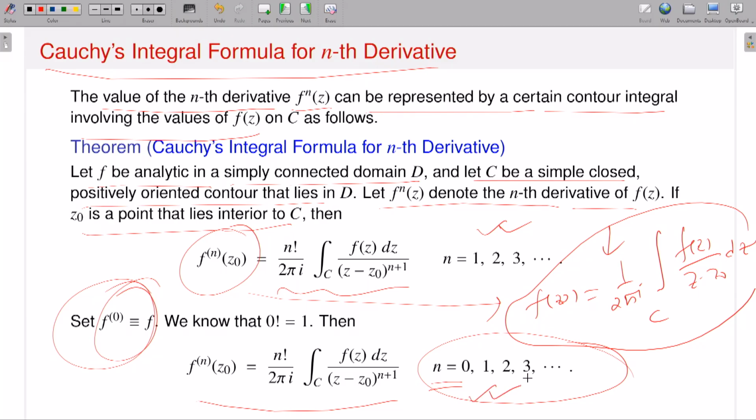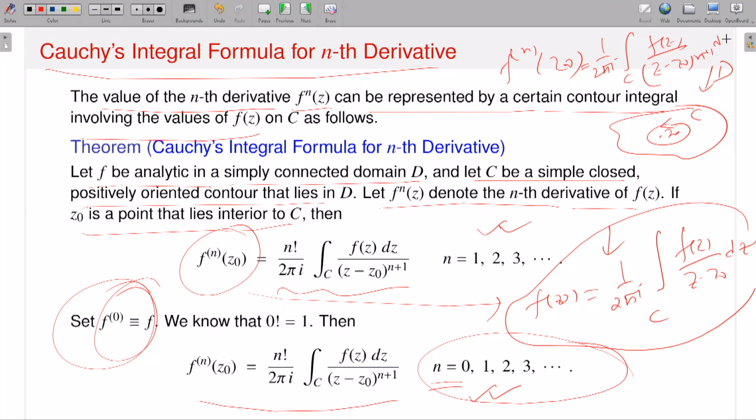So if my function is analytic in a simply connected domain, and if I take a simple positively oriented closed curve inside my domain, the same picture will be there. This is my D, and this is my simple closed positively oriented contour C. Take a point z naught interior to C. Then of course I first have to ensure that my function is nth differentiable, and the nth derivative of f at z naught can be given in terms of the contour integral over C of f of z divided by (z minus z naught) to the power n plus 1 dz.